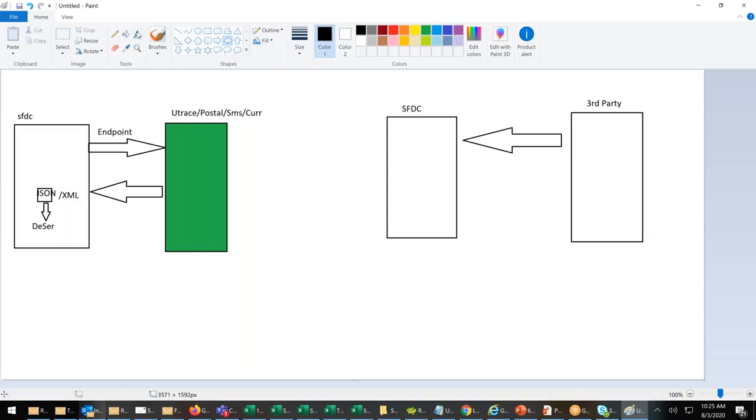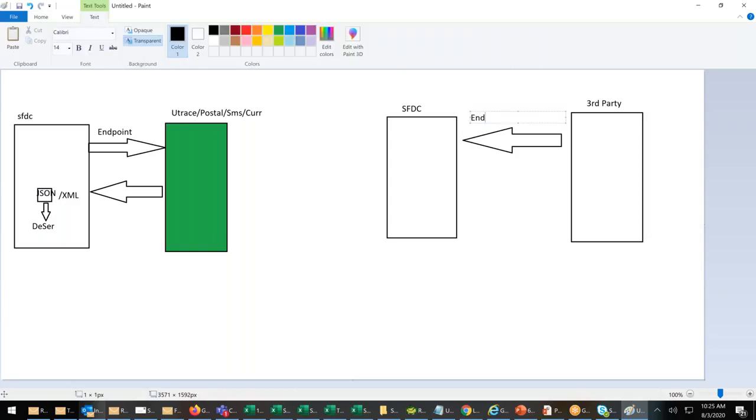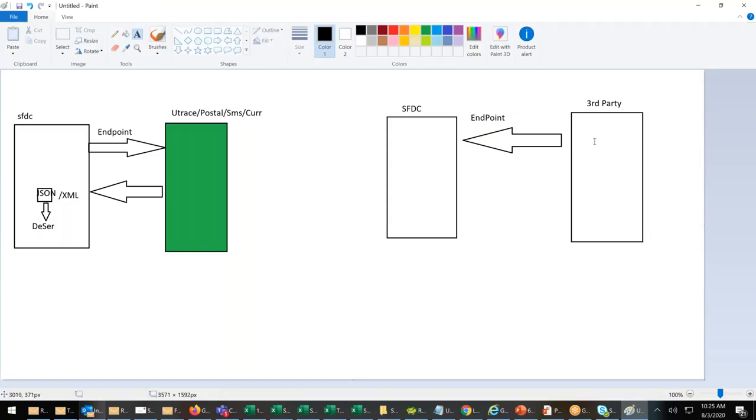How will they request? They will also request through an endpoint URL. Earlier we requested, and they gave us the endpoint. Now we will create an endpoint URL and give it to them. They will request. How will they write the request?